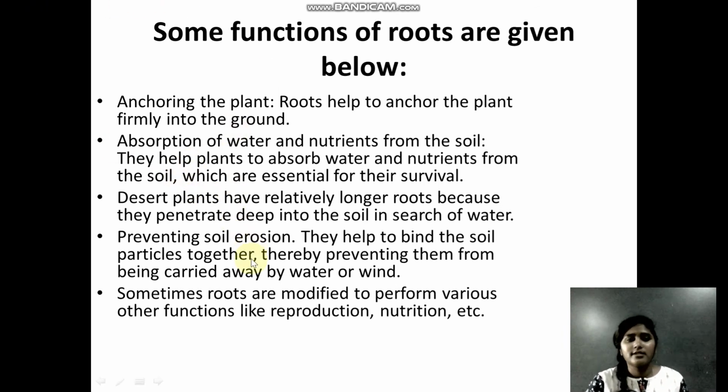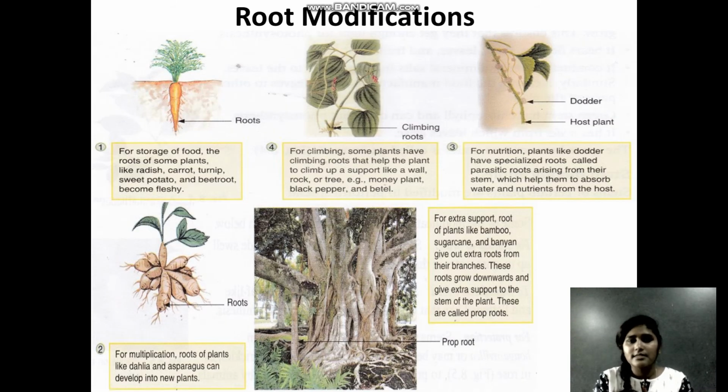And then the last function is that sometimes roots are modified to perform various functions like reproduction, nutrition, etc. So let us look at the modified functions of the roots. Here you can see four different parts. I want you to focus on the screen very carefully now. In the first one you have the carrot, and from the carrot you can see the roots. So in this first part, it is helping in storage of food.